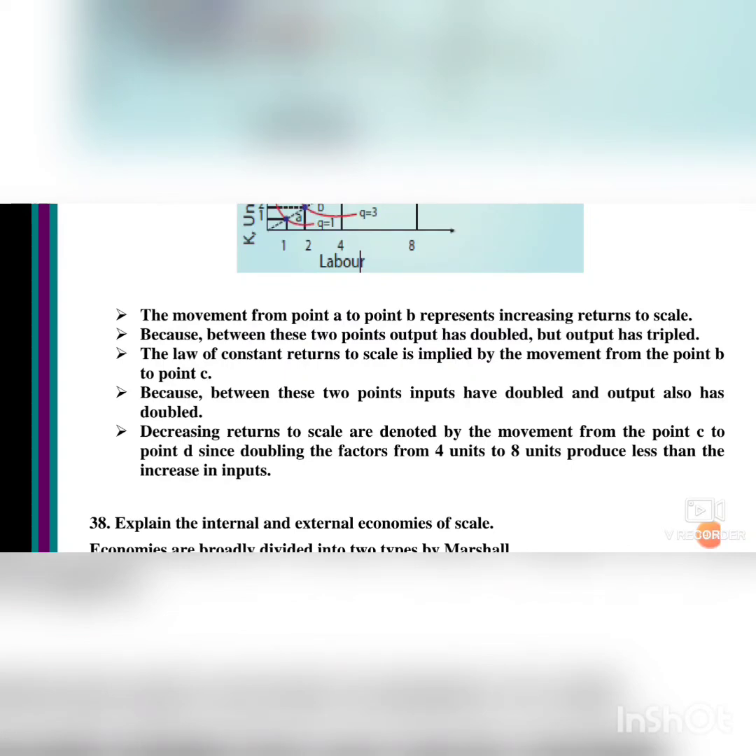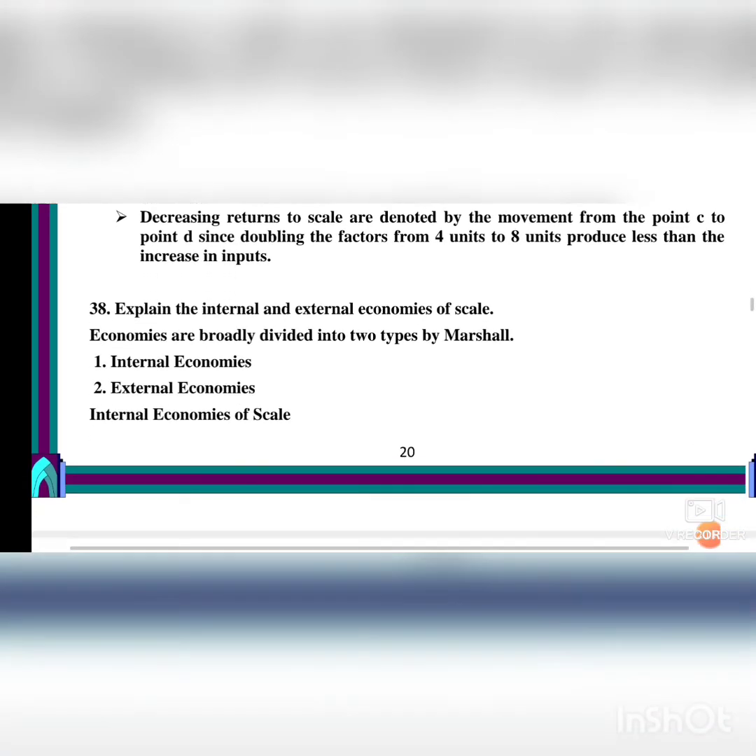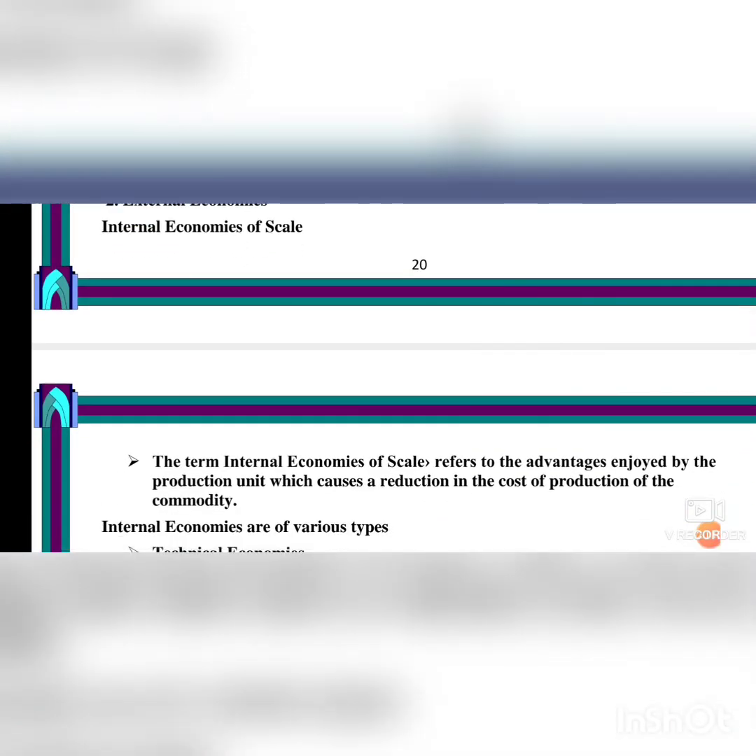Lastly, we will see about the internal and external economies of scale. What are the internal and external economies of scale? Economies are broadly divided into two types by Marshall: the internal economies and external economies. First, we will see the internal economies of scale. The term internal economies of scale refers to the advantages enjoyed by the production which cause a reduction in the cost of production of the commodity.